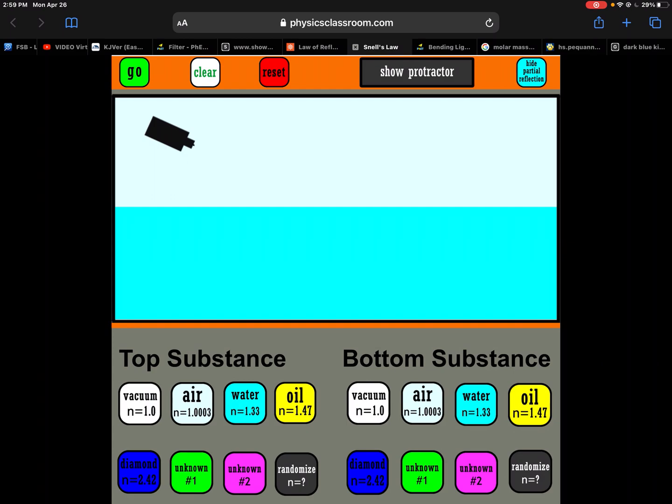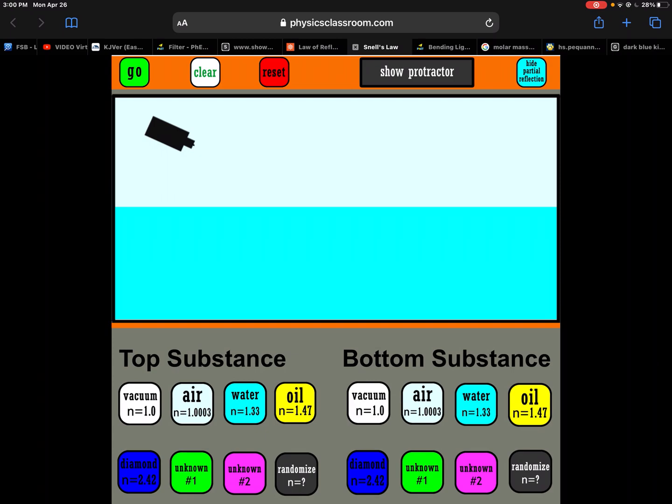If you notice, it has an N value of 1.0003, which is pretty much 1.00. My second substance, I'll select my bottom substance, my N2, that's water. If you notice, its N value is going to be 1.33, which is higher. That makes sense because it's more dense and light isn't going to travel as fast. So if a light ray is moving from air to water, it's going to refract, especially at a certain angle.